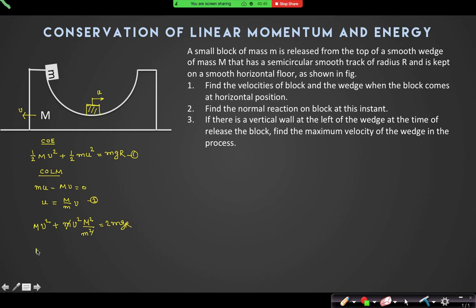So if I take common M v square, it will be 1 plus M by m, equal to 2 mgr.